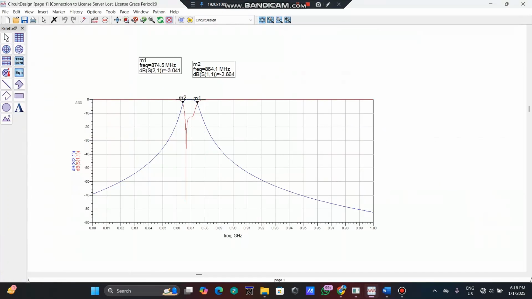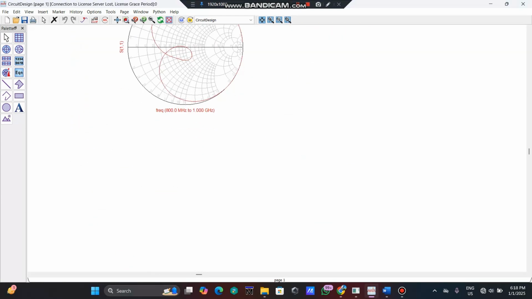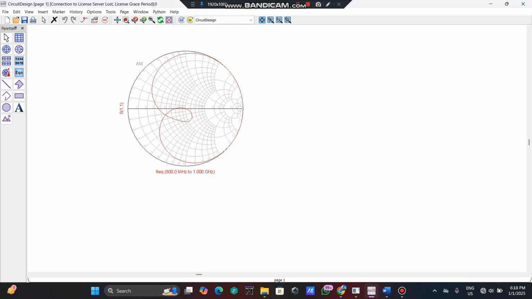Here is the graph we get for S11 and S21. M1 is the maximum frequency, M2 is the minimum frequency. For the Smith chart, we get this so far for S11. As the conclusion, the simulation result is slightly the same as the result in the previous lab.